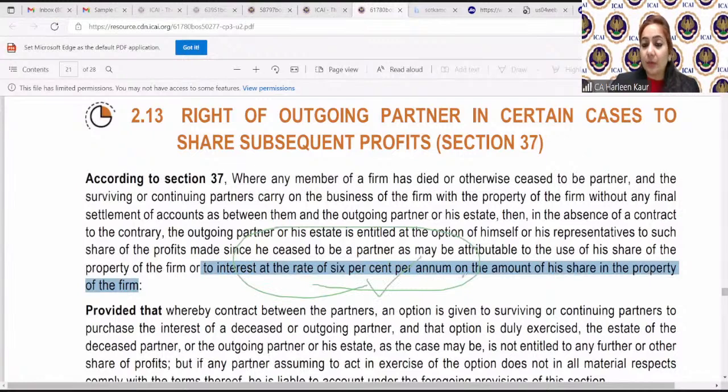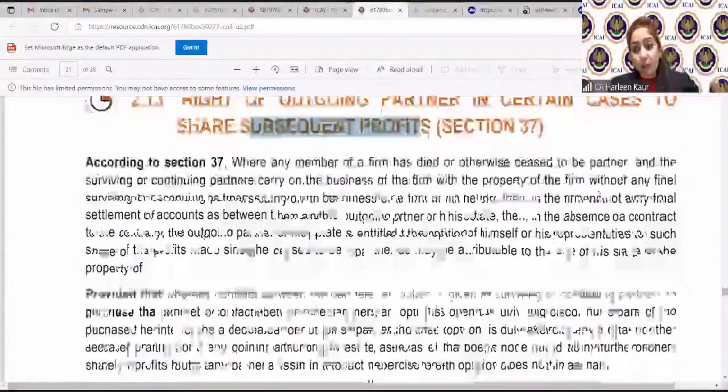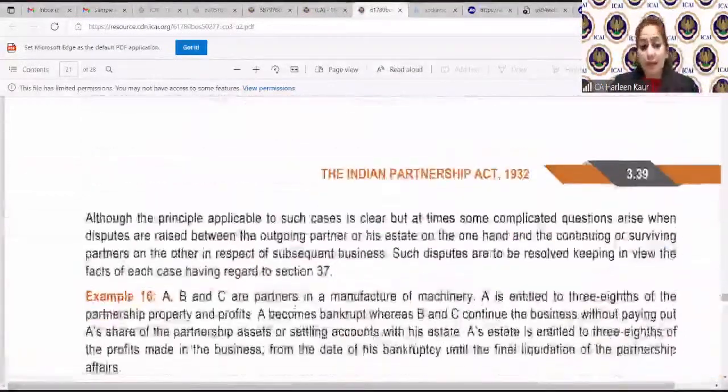This is the rate, 6% per annum should be paid on the amount of his share of the profits. So the partner whose account has not been settled has the right in the subsequent profits. Subsequent profits means profits which you earn after my retirement.